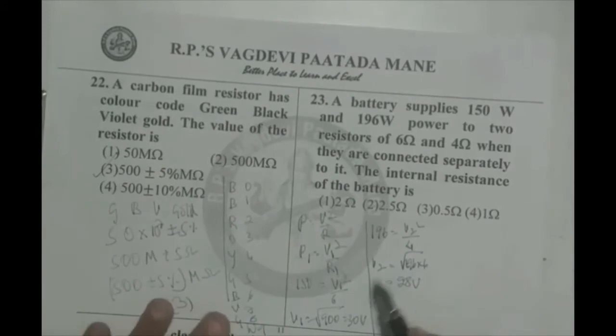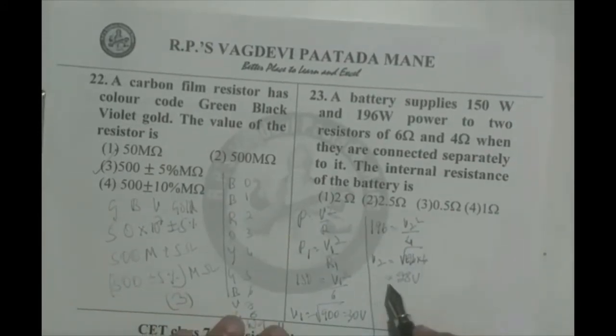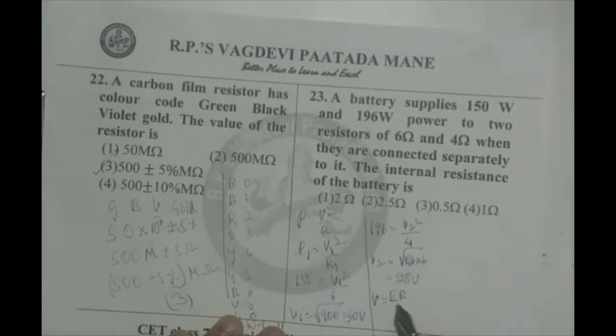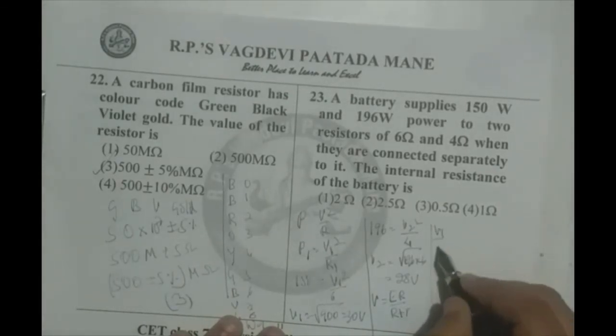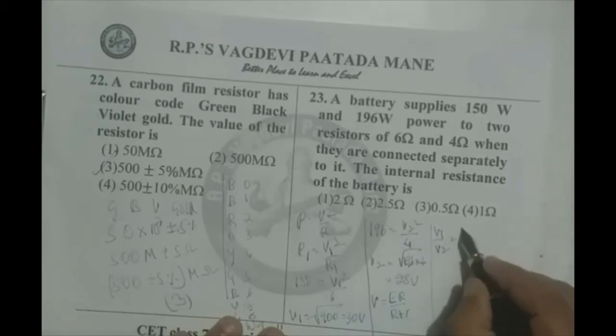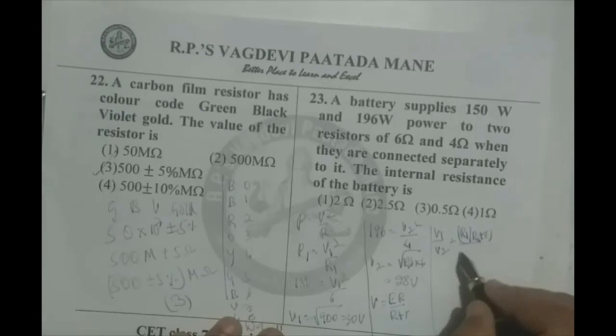Once we know V1 and V2, we can calculate the internal resistance by this formula. We know V equals E R by R plus r. We substitute everything and divide. So V1 by V2 is R1 by R1 plus r divided by R2 by R2 plus r.